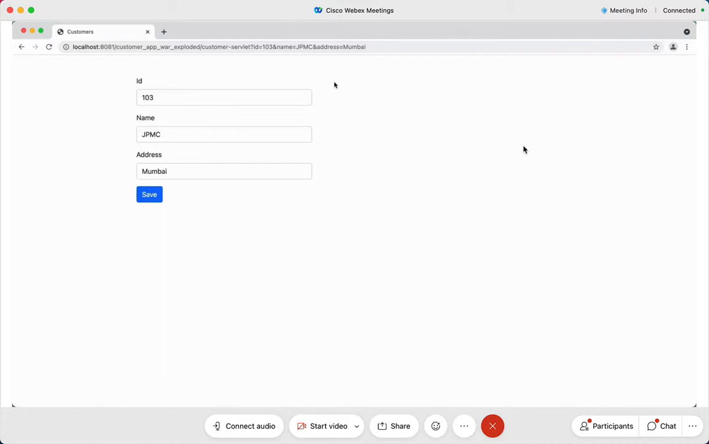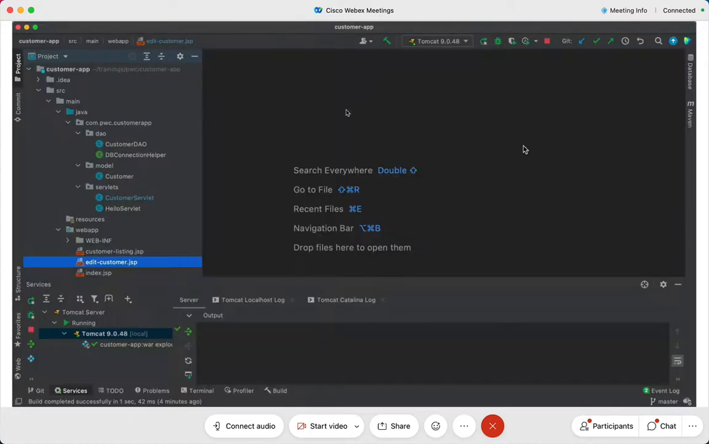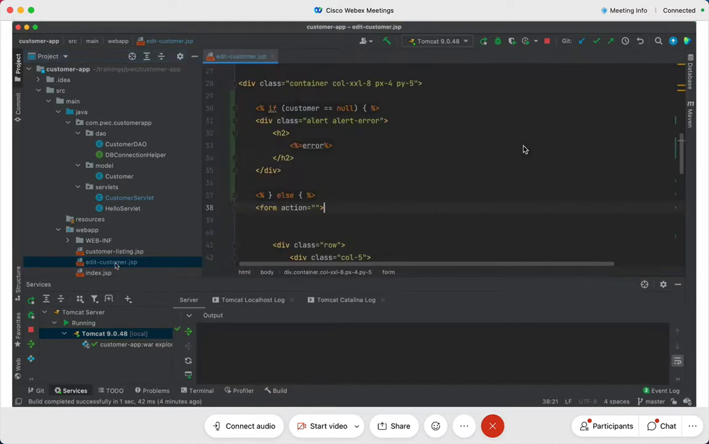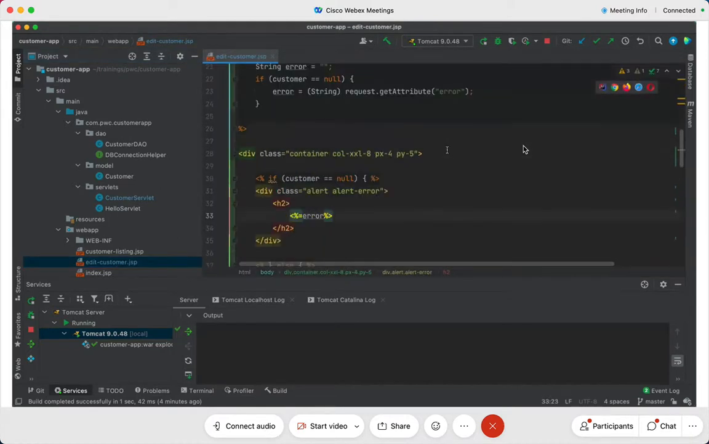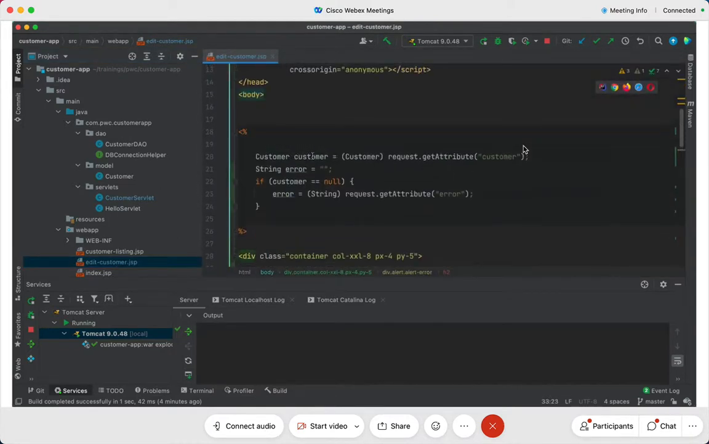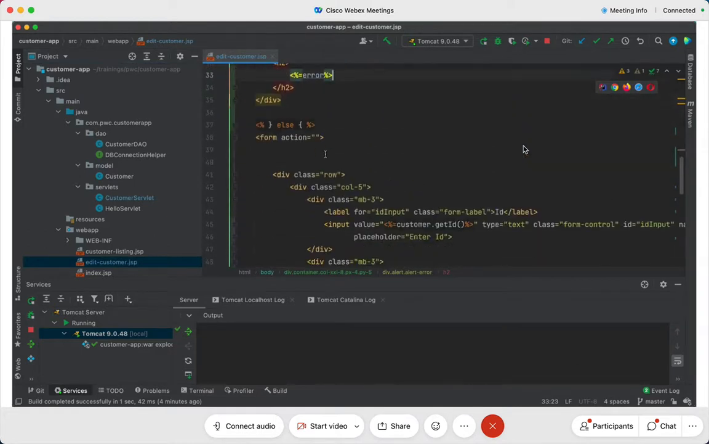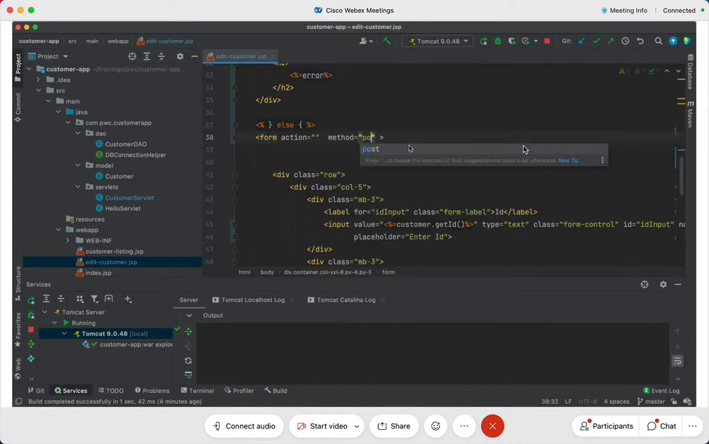Okay, so it must go in the body of the request. How do you think it's going to go in the body of the request? This is how it's going to go into the body of the request. So I go to edit customer, and you see this form out here. I'll say whatever the action is, I'll come to the action part later. But I'll say method is equal to post, instead of get.